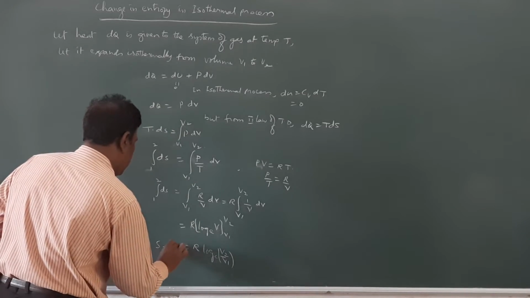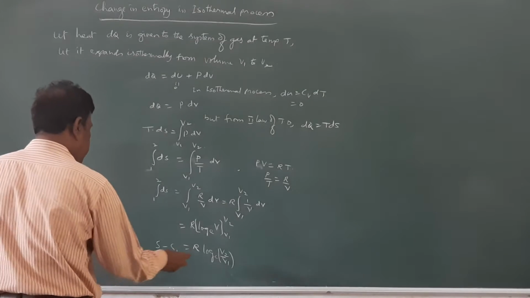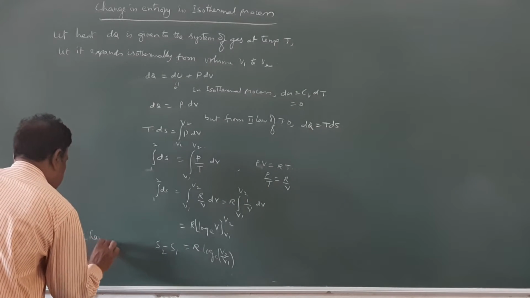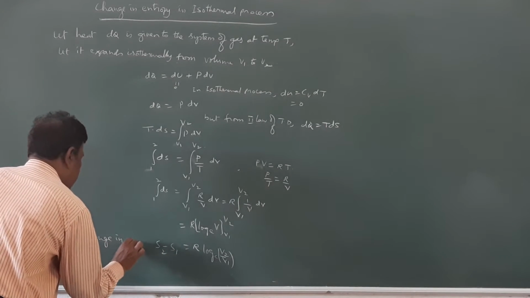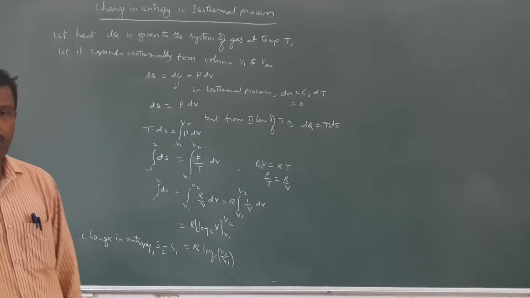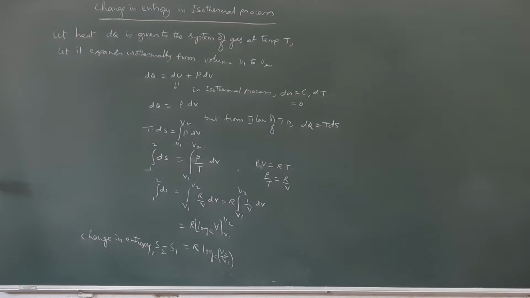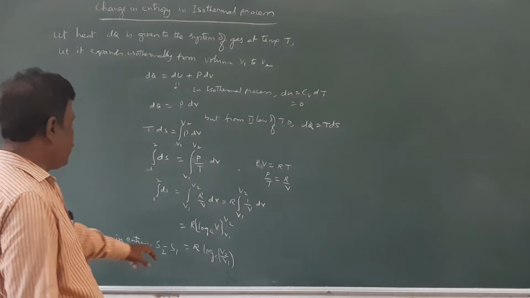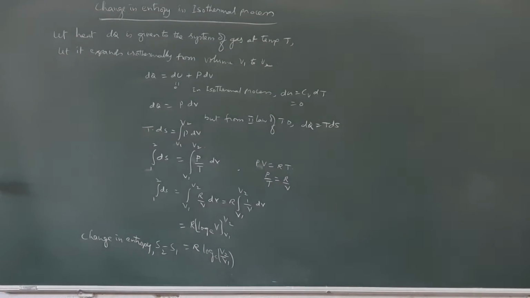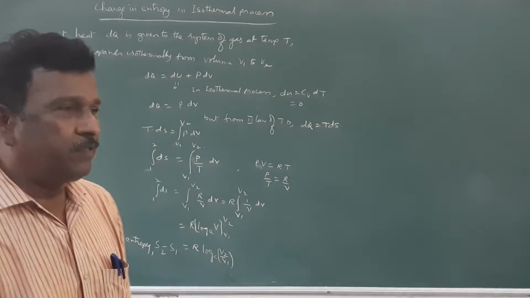Therefore, S2 minus S1, the change in entropy of the system, is equal to R log V2 by V1. So the change in entropy depends only on the initial and final values of the system.